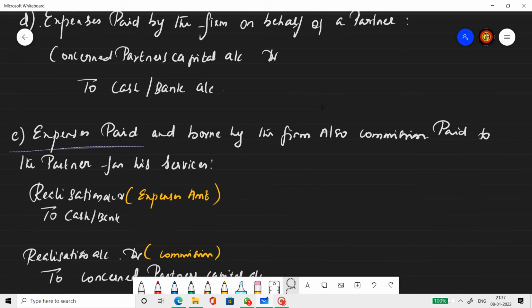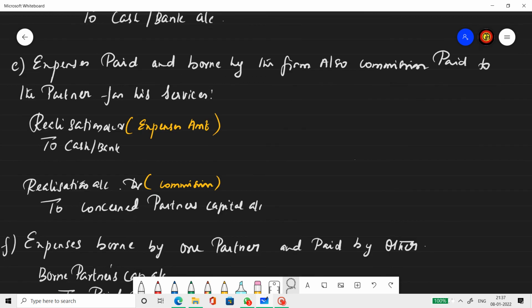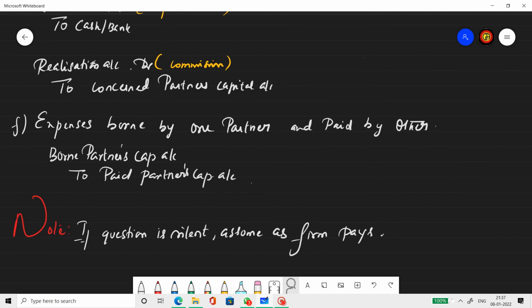Expenses paid and borne by the firm, also commission paid for his services. So here expenses are borne and paid by the firm, and the commission is also paid by the firm. So for expenses, realization to cash. For commission, it's realization to the concerned partner's capital account. Next, expenses borne by one partner, paid by the other. Whoever is supposed to bear it, debit his capital account. Whoever paid, credit his capital account.